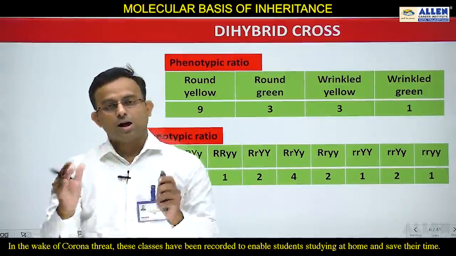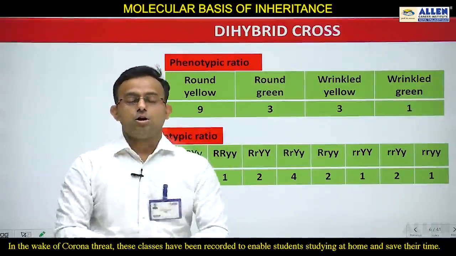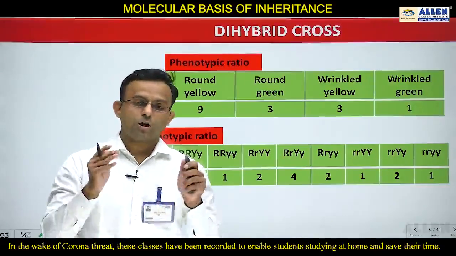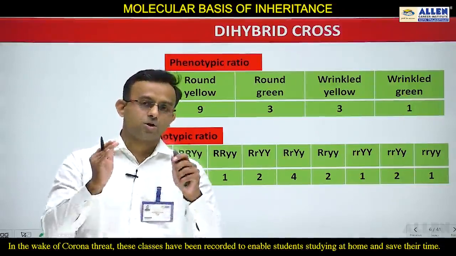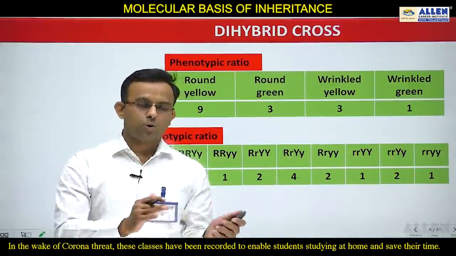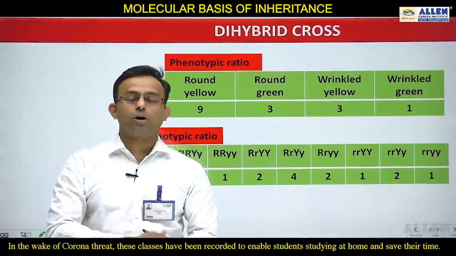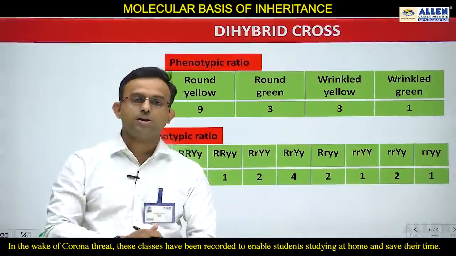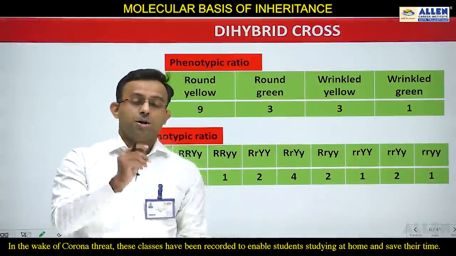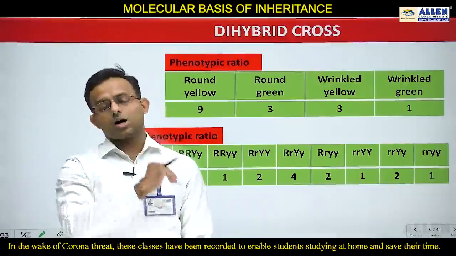4 phenotypes, 9 genotypes, and 16 zygotes are formed in this dihybrid cross. Now students, we will move to the conclusion of the dihybrid cross, that is, what conclusion Mendel observed from it. On the basis of the monohybrid cross, Mendel concluded two results: one is the law of dominance and the second is the law of segregation.